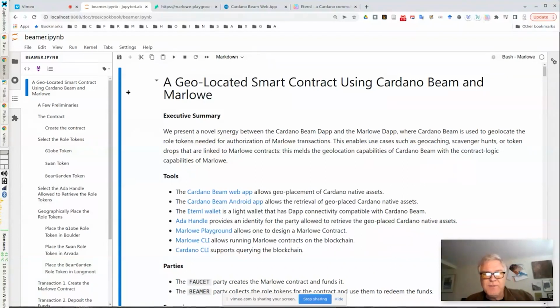Hello, I'm Brian Bush from the Marlowe team, and I'm going to walk through an example of a geolocated smart contract that uses both Marlowe and Cardano Beam. So it's really using two dApps, building on the strength of each app. Cardano Beam gives you geolocation and geography-based retrieval and placement of tokens. Marlowe gives you complex contract logic. So I thought I'd try to combine these and see what we can do with them.